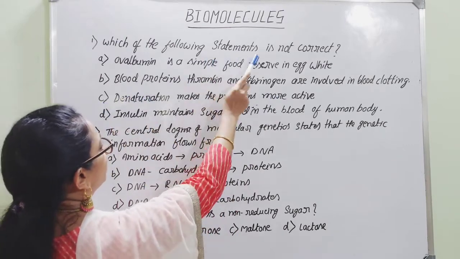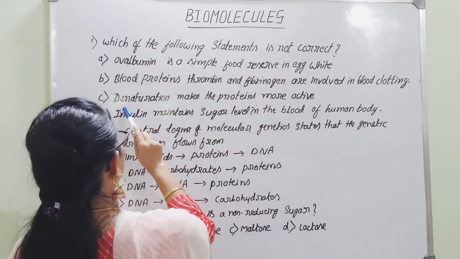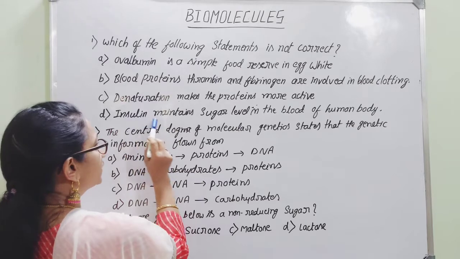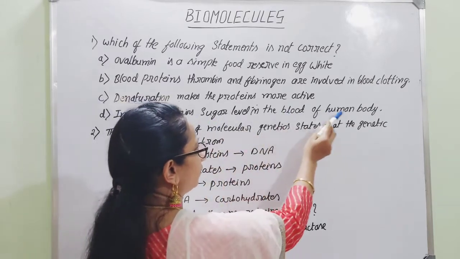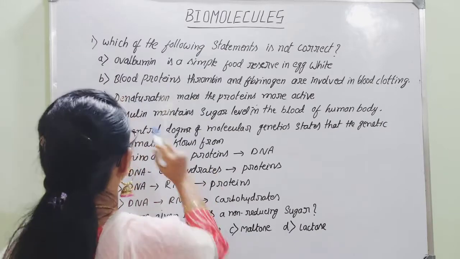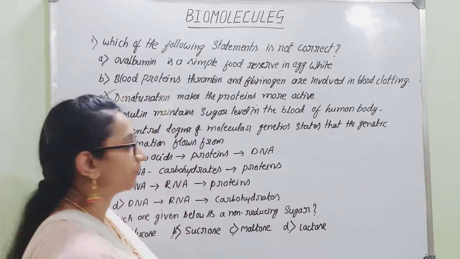Because they are asking for selecting the statement which is not correct, this is that right option. And even if you go for the last option, that insulin maintains sugar level in the blood of the human body, of course it is 100% true, as you know very well. Therefore, which is that right option? That is option C is the right option.